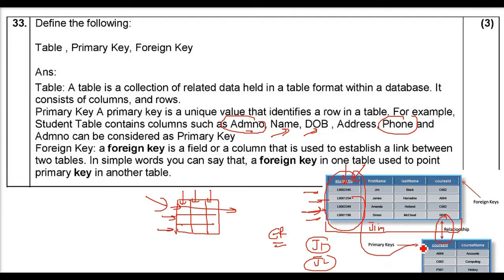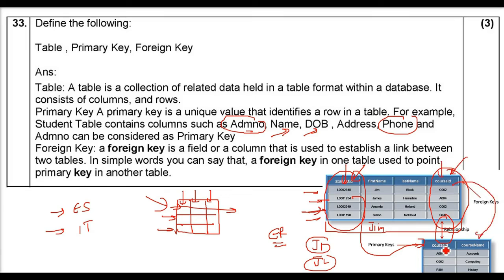Now you see here there is another table, and course ID can also be taken as a primary key, because the course ID will be specific. For example, there is an employability skill course and an information technology course. The code will be different, the course ID will be different. So course ID can also be taken as the primary key in the first table.